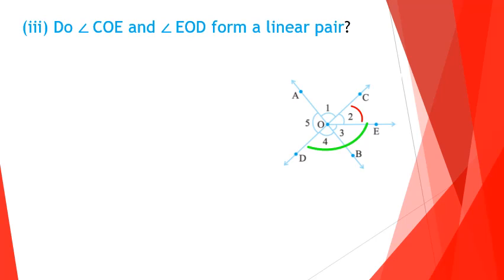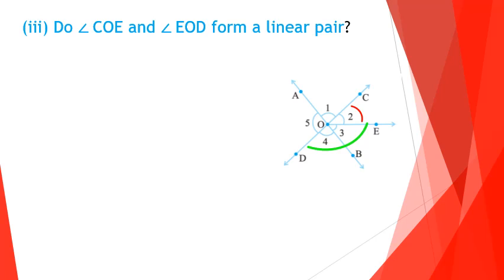Next question. Do angle COE and angle EOD form a linear pair? Before going to solve, just recall what is meant by linear pair. Two angles are said to be linear pair if they have, here also three conditions. First two are same as adjacent angle.